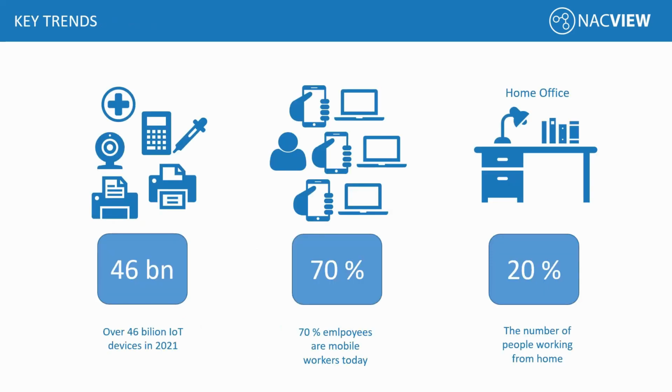Nowadays, companies don't have to worry only about desktops and laptops, but also have to take a large number of IoT devices into account. It is predicted that there will be over 46 billion IoT devices in 2021, and the number of people working from home will increase by 20%. Also, 75% of employees are mobile workers today. Therefore, proper securing of access to the network is as important as never before. That is why multi-factor authentication is so popular these days, and it can really secure your network.